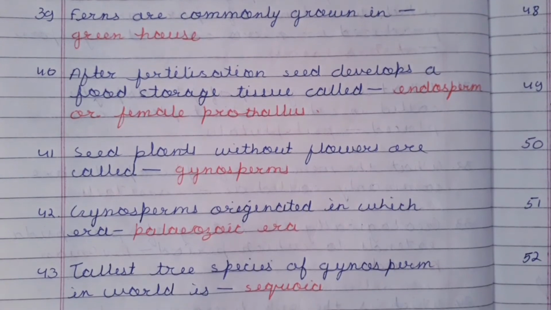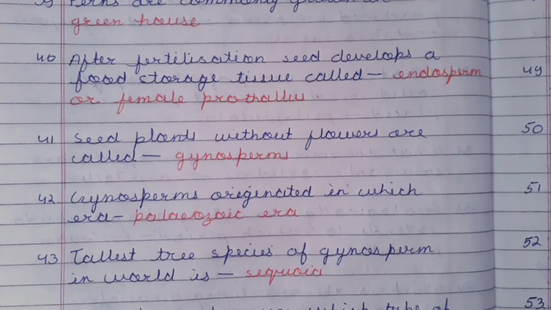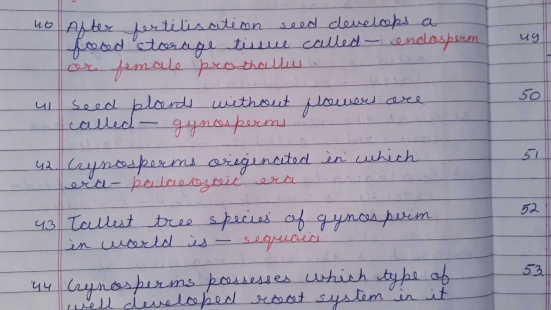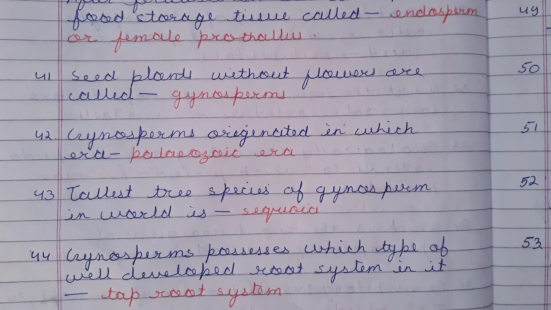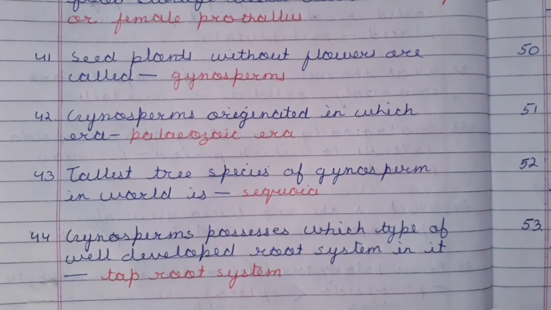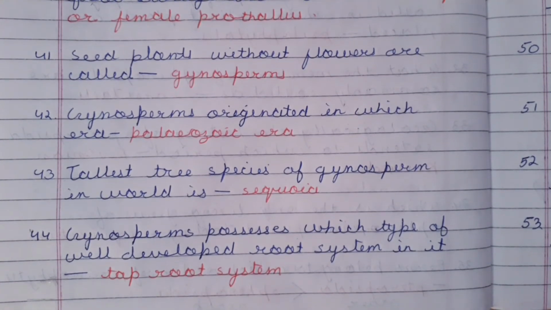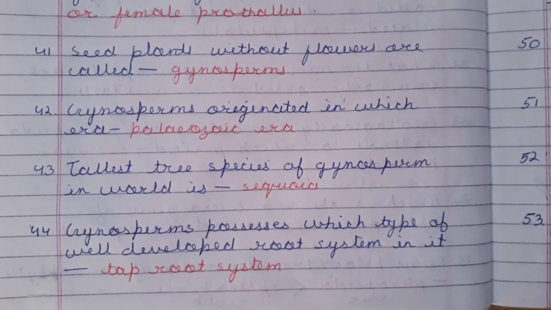Gymnosperms originated in which era? They are supposed to have originated from Paleozoic era. Next point. Tallest tree species of gymnosperm in world is Sequoia. Next point. Gymnosperms possess which type of well-developed root system? They possess taproot system.